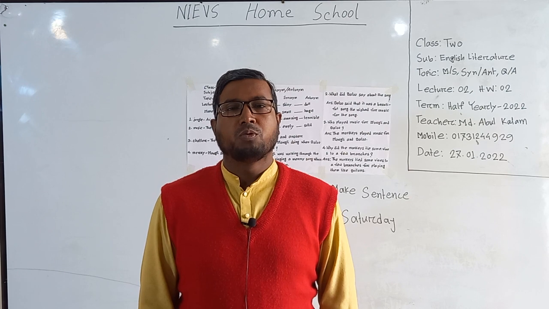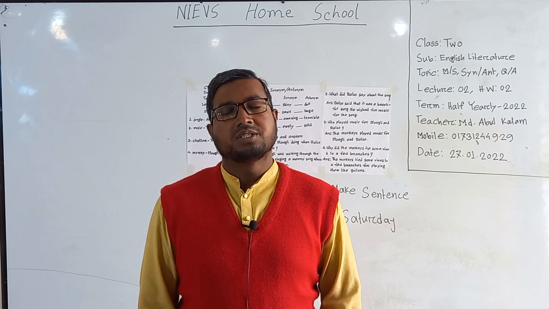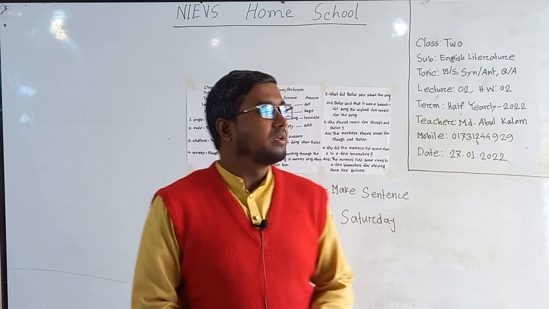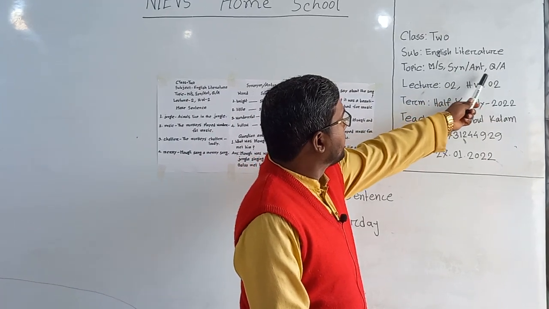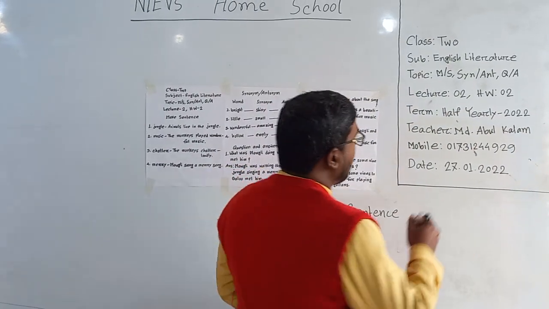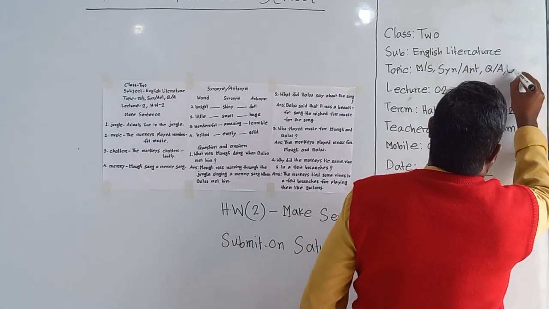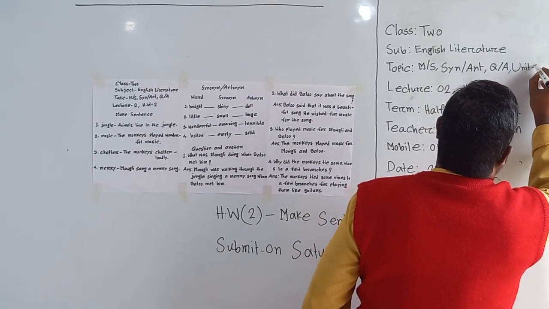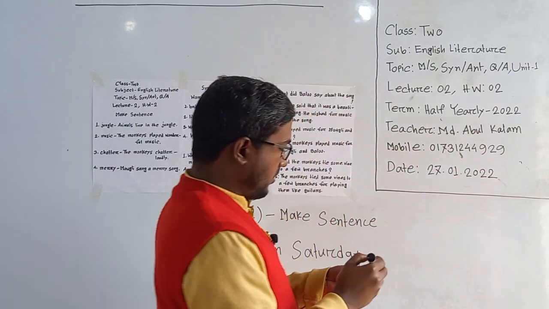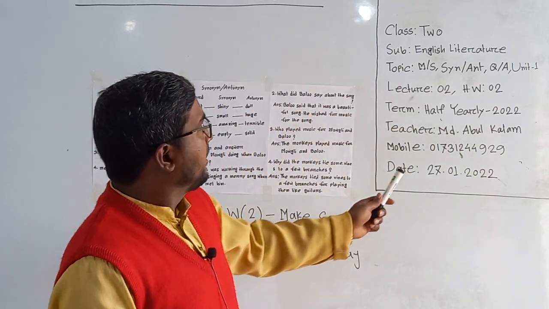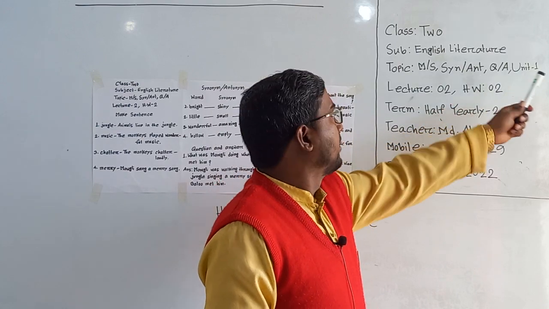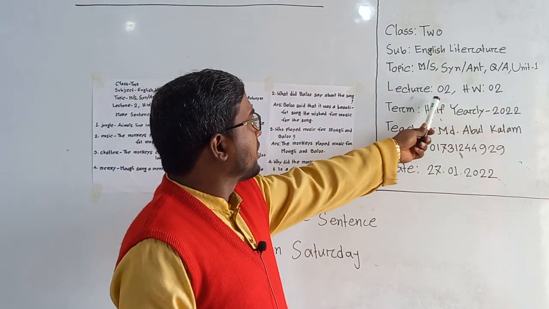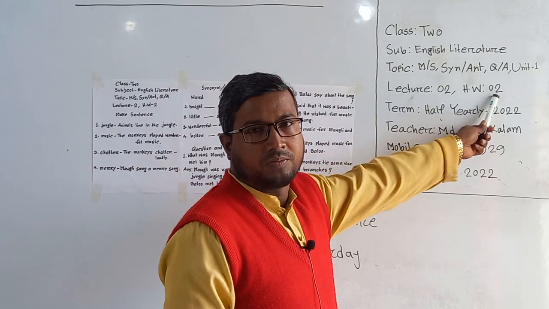Dear learners, today I am going to conduct an English literature class for the students of class 2. Let's see what will be our today's topic. It is make sentence, synonym, antonym and question answer from unit 1. I am writing here unit 1. Dear students, this is our lecture number 2 and homework number 2 also.